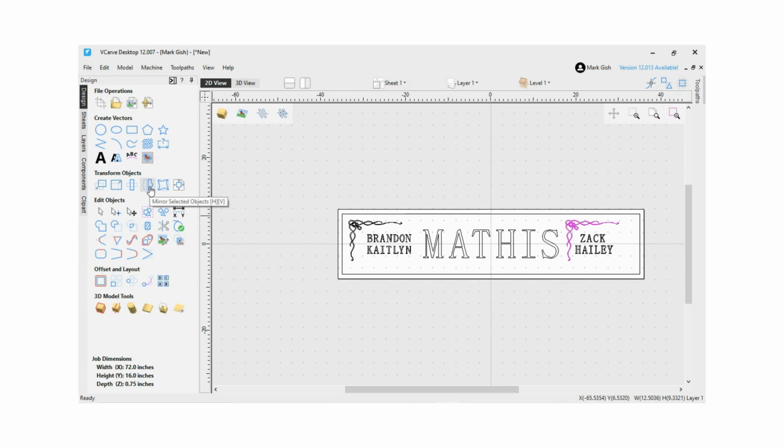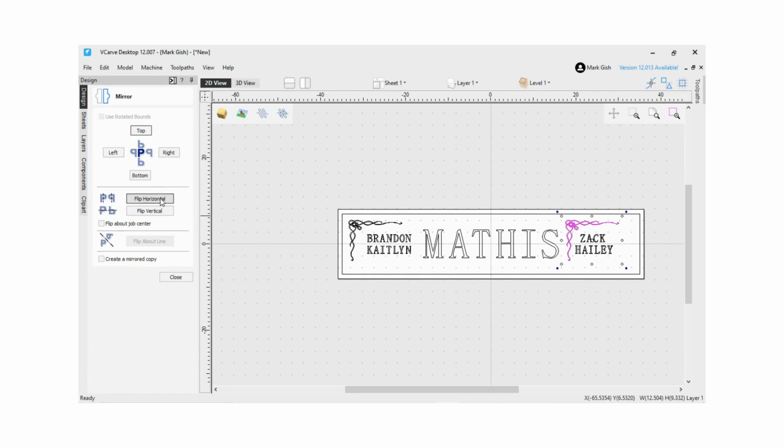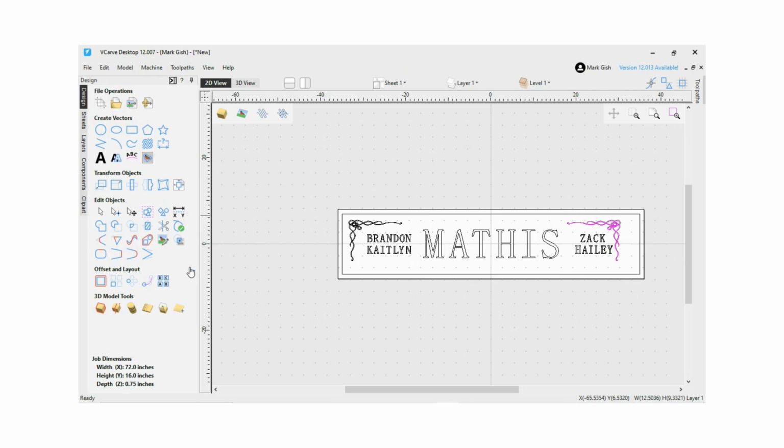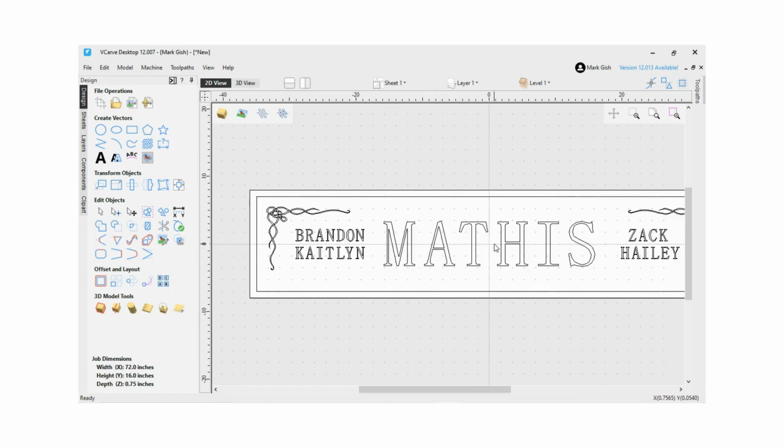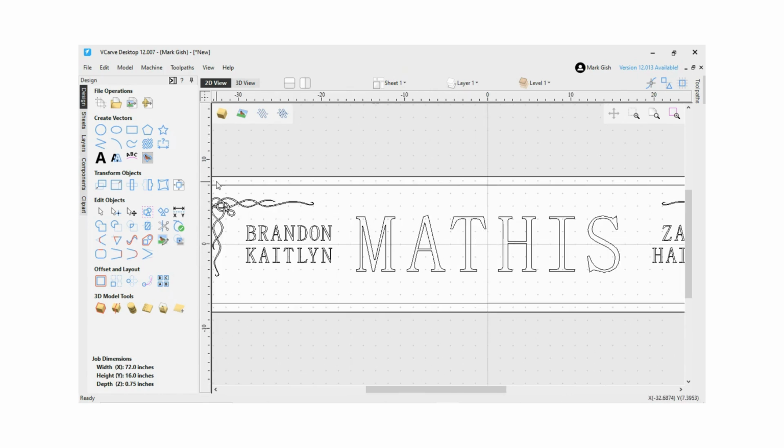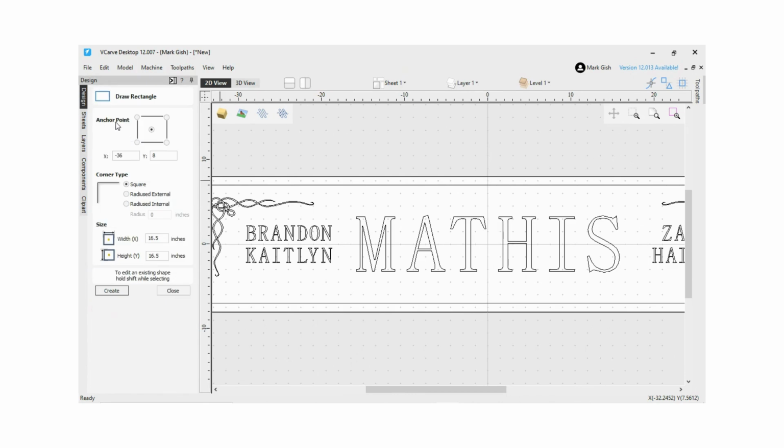Go into Mirror Selected Objects, then flip the design. Let's make some decorative rectangles.